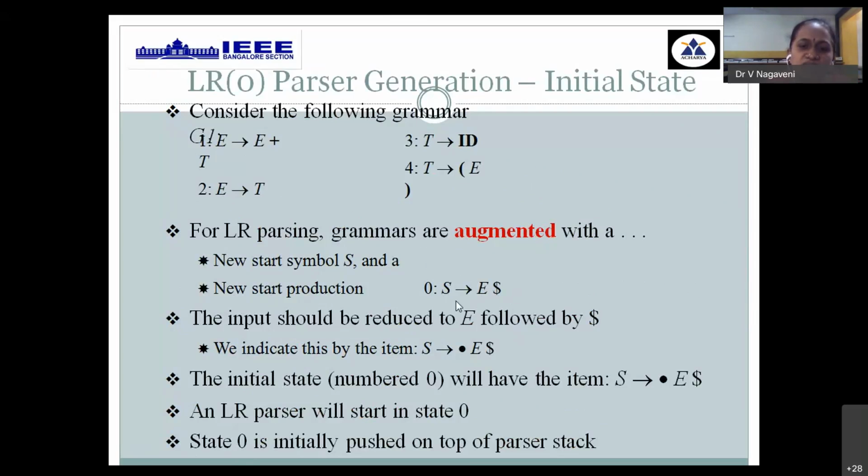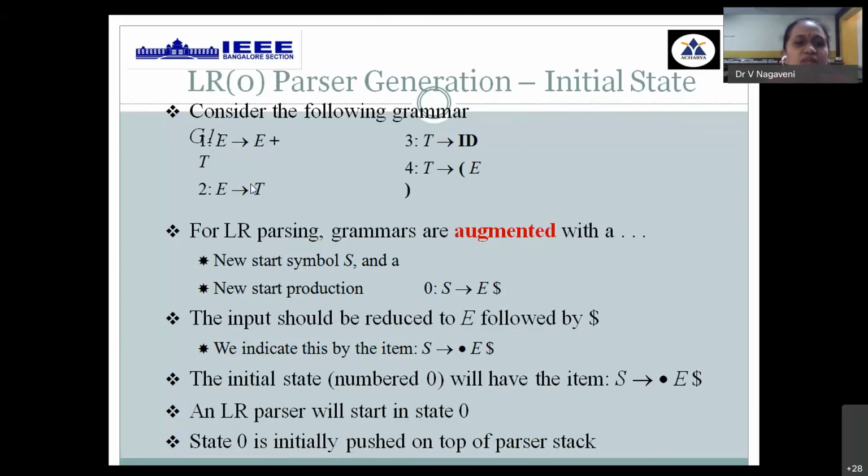Then to start your item construction, this new production has to be started by placing a dot at the leftmost corner. Then what do we do? When you see the dot at the leftmost position followed by the variable E, invoke all the E productions into your list. You have E tends to E plus T as well as E tends to T. Again place a dot at the leftmost corner. Then again you come across variable E, which has already been taken care of.